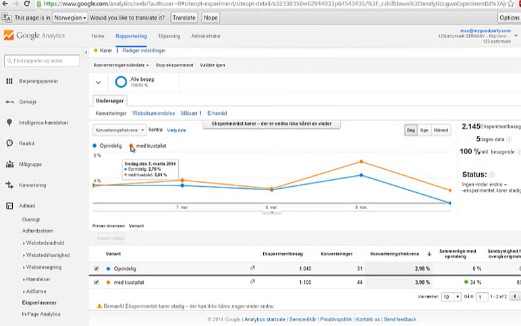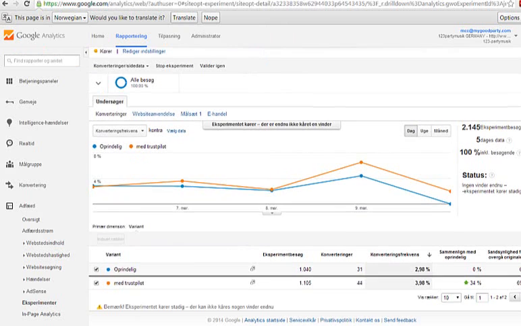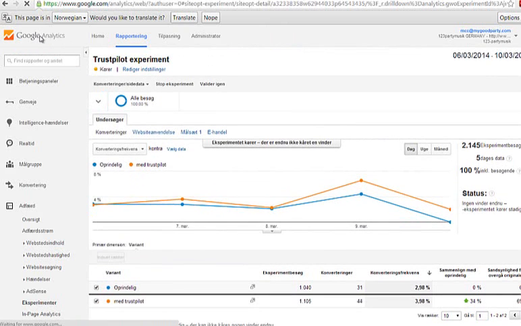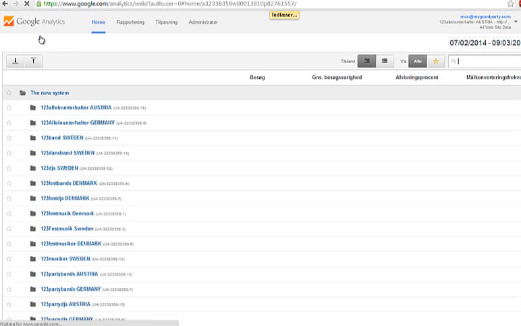The last thing I want to mention here is another interesting thing, because we are running this test in all countries, and Sweden doesn't have a lot of data yet because we don't send any paid traffic directly to that page, and we don't do that in Austria either.